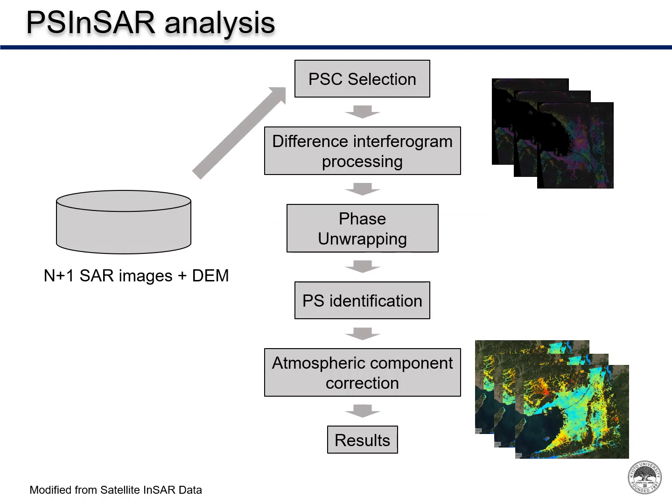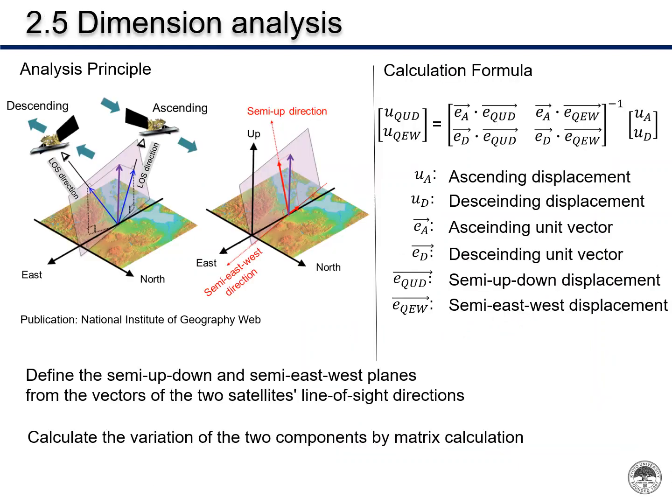The main flow of the PS InSAR analysis is shown here. The removal of the atmospheric component was achieved by using a moving average process. To estimate the amount of variation in the vertical and horizontal directions, we used a 2.5-dimensional analysis, which allows us to project the obtained displacement in the vertical and horizontal directions along the vector plane defined by the 2 radar irradiation directions. I used the equation on the right.